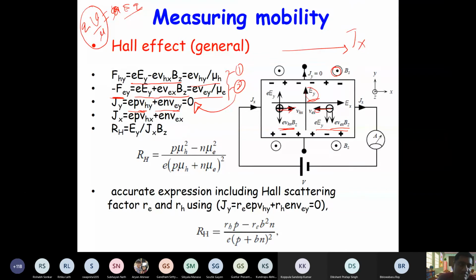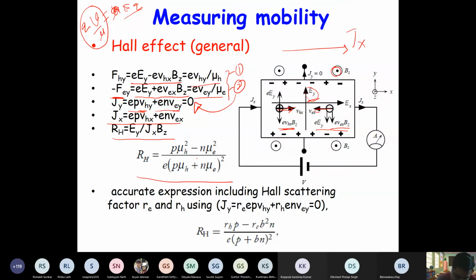In the resulting expressions, you can also substitute the expression for JX, and with that if you calculate RH, which is basically EY by JX BZ, you get this expression, right? You can try it, it's fairly simple. You have to just do the algebra, which is slightly long. I think within half a page or so you can do it.